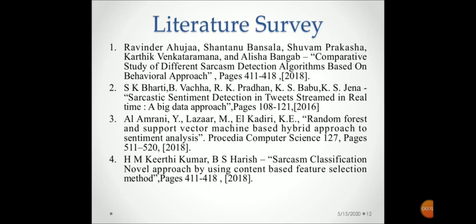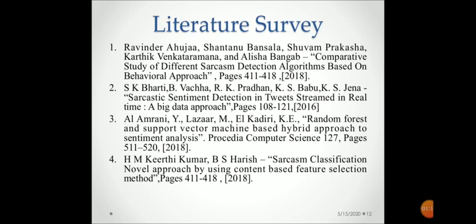The second paper is Sarcastic Sentiment Detection in Tweets Streamed in Real Time, a Big Data Approach, published in 2016. In this paper, tweets are used to identify sarcasm. A Hadoop-based framework is proposed to obtain the tweets, and these tweets are then processed or analyzed using different algorithms in order to identify sarcastic sentiment. Also, the procedure is demonstrated to obtain sentiment and the situation phrase from tweets. Based upon whether the sentence contains a positive or negative word, interjection, adverb, or adjective, the sarcasm procedure can be carried out.